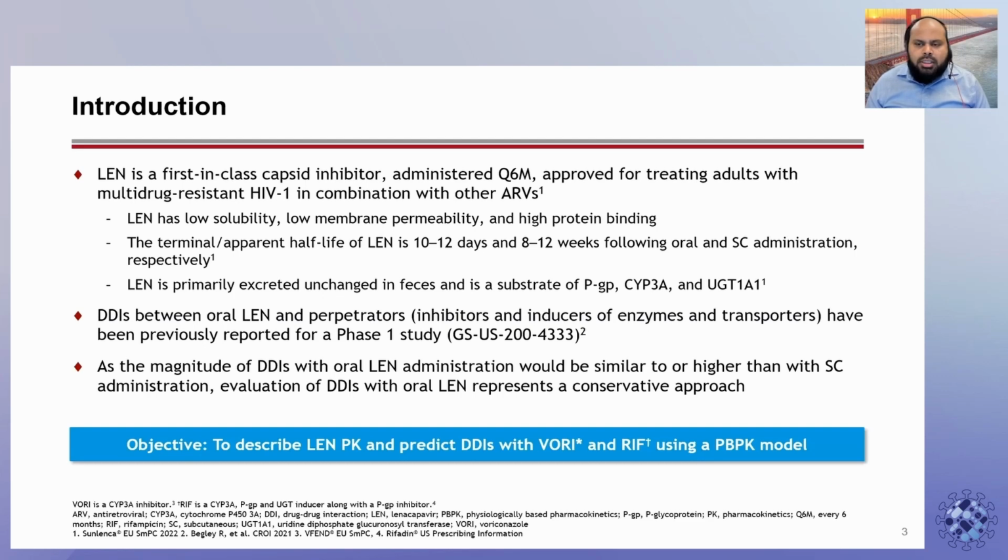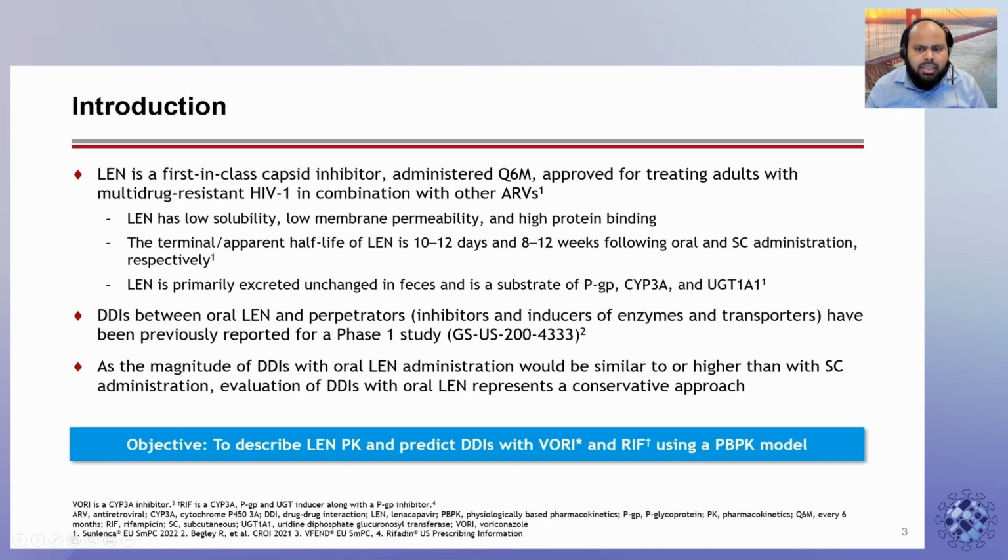Len has low solubility, low membrane permeability, and high protein binding. The terminal or apparent half-life of Len is 10 to 12 days and 8 to 12 weeks following oral and sub-Q administration, respectively. Len is primarily excreted unchanged in feces and is a substrate of PGP, CYP3A, and UGT1A1. DDIs between oral Len and perpetrators, inhibitors as well as inducers of different enzymes and transporters, have been previously reported from a phase 1 study.